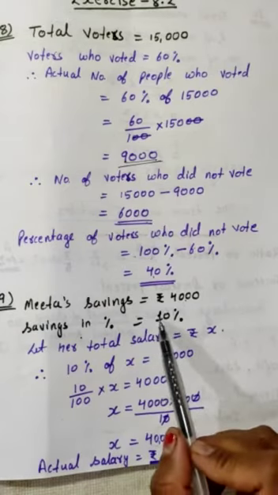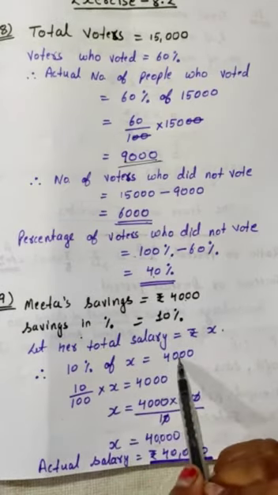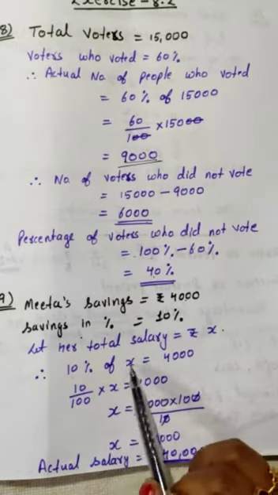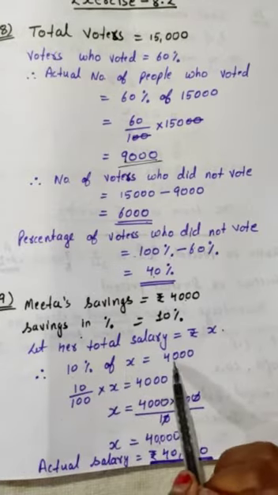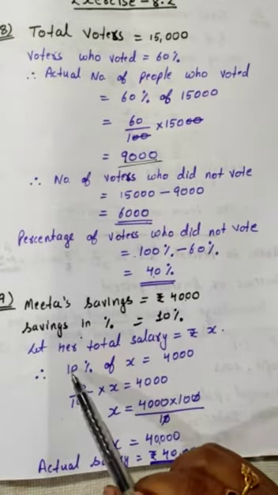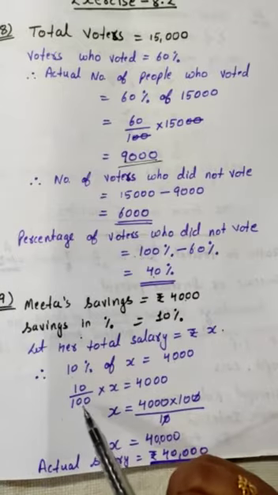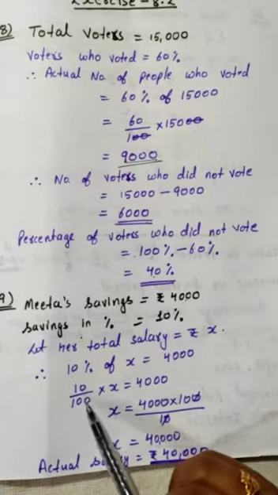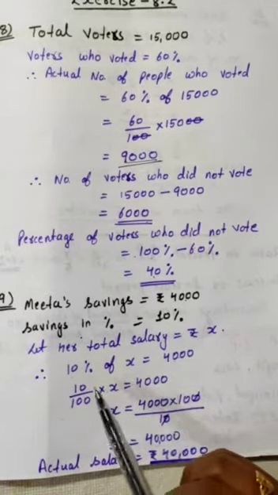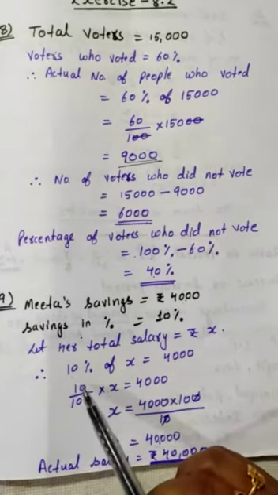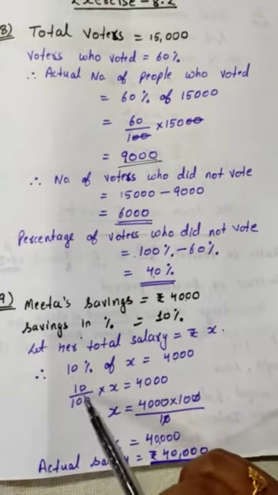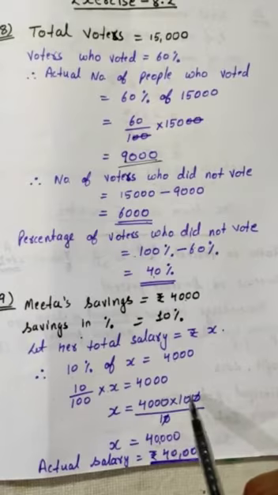Now 10% of the total salary is 4,000. 10% of salary she saves. So 10% of X is 4,000. I hope all of you have understood this equation. Then again you have to convert this percentage into a fraction. So it will become 10 upon 100 into X, which will give you 4,000. Then you have to transpose the equation. X will remain on the left hand side, and 10 upon 100 will go to the right hand side.